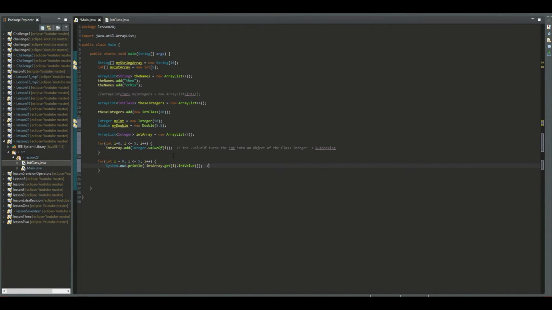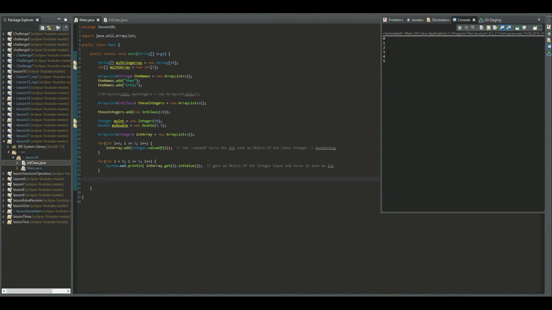This method gets an object of the Integer class, because remember we have objects of the Integer class here, and turns it into an int. Let's try this one. And as you can see, it returned these 6 numbers from 0 to 5.